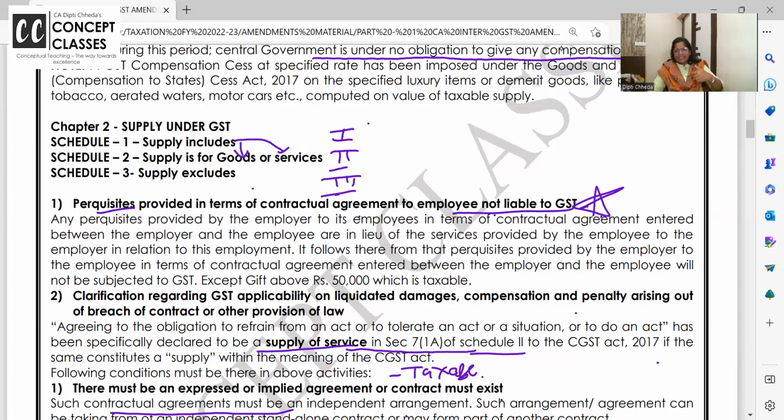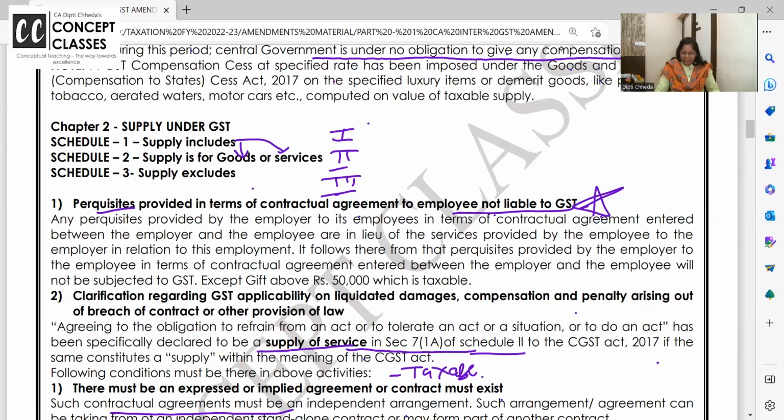Now you got why I left it that time? Now clear or not? Employee, you are leaving the organization before time. I'm repeating. You have to pay to employer 3 months salary, on this no GST. Because there is no contract that I will pay you the compensation. There is a contract, which is the bond. But it was not with the intention that I will leave, you will charge and all that. So GST will not be charged on this. Same way, when employer is giving salary, benefit, perquisites to employee, everything is exempt. Except if they are giving gift above 50,000.